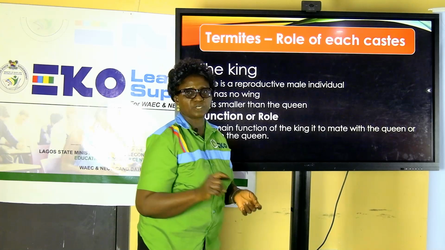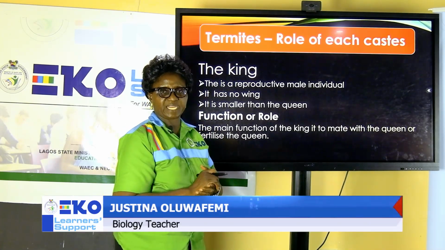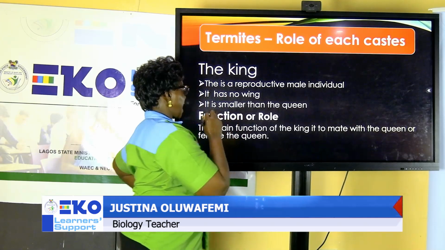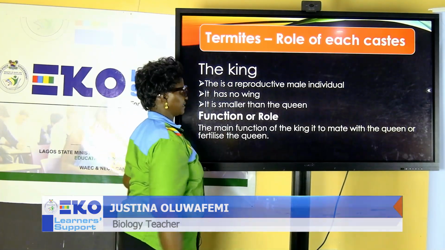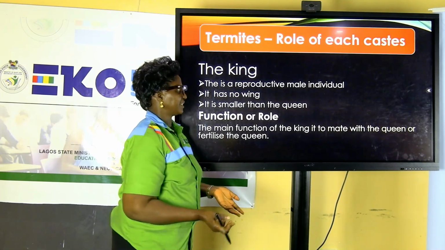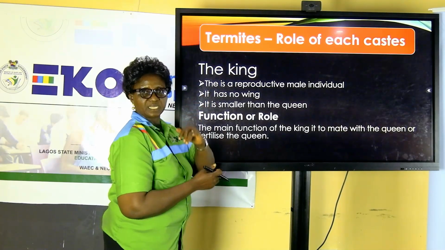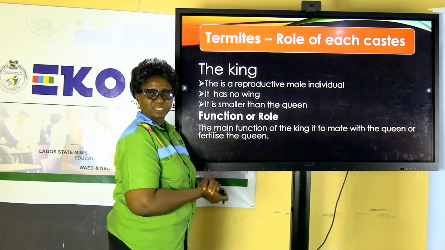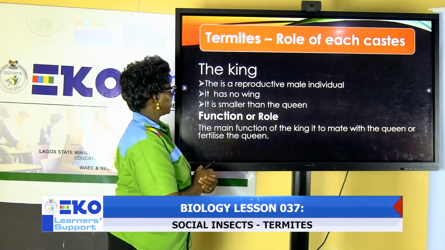We want to look at the roles of these groups of organisms living in a colony that is referred to as termites. The first to be considered is the king. Usually a king is always a male. So in the insect population called termites, they have king.